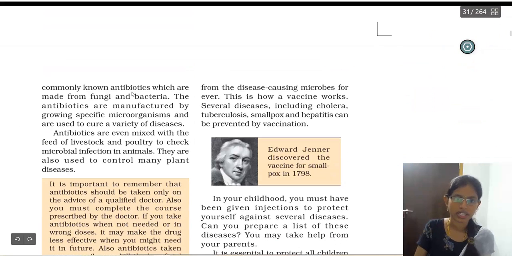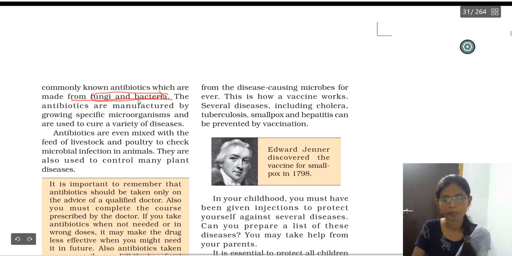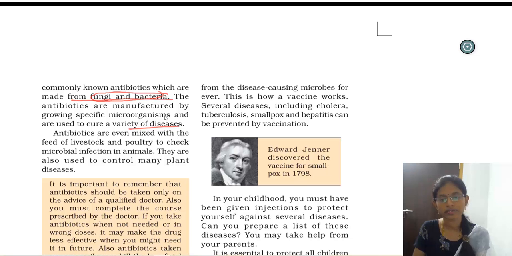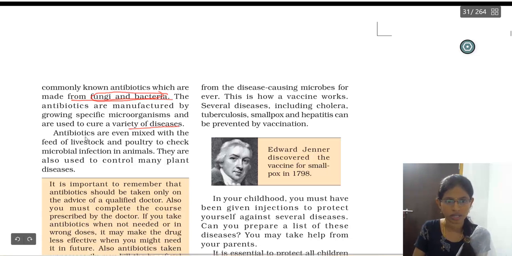So antibiotics are commonly made from fungi and bacteria. By using fungi and bacteria, he prepared antibiotics. So antibiotics are manufactured by growing specific microorganisms and are used to cure a variety of diseases. Totally we can say that by using microorganisms we can also cure diseases. Antibiotics have one more use.